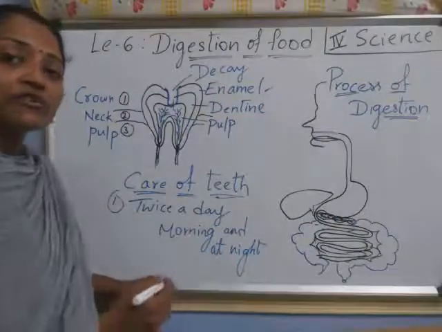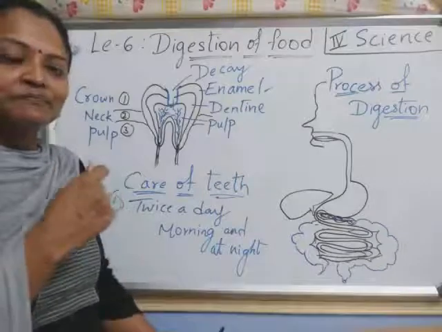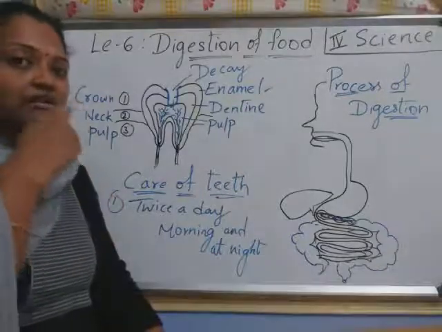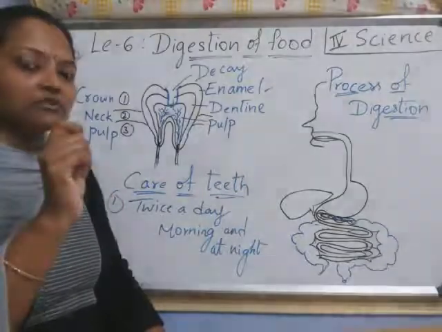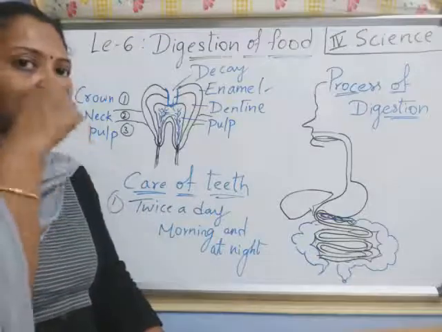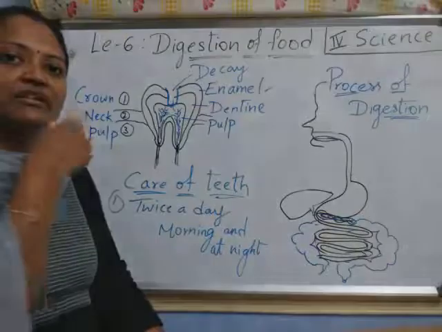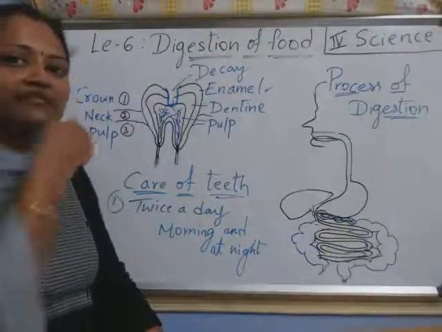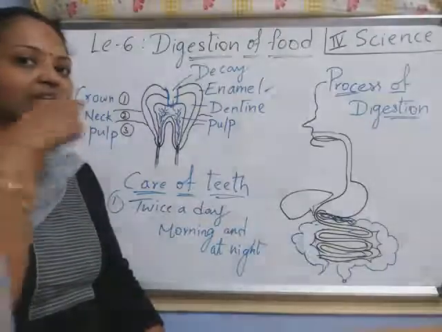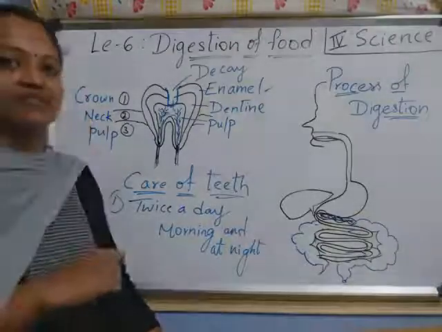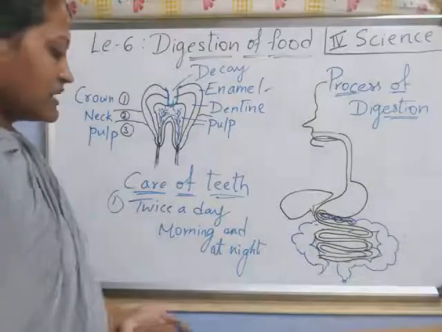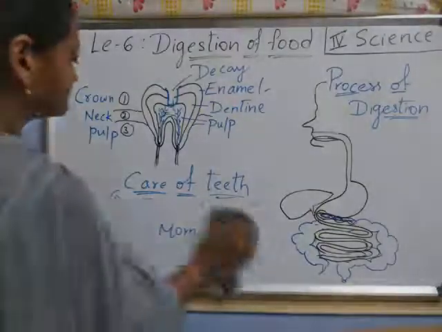And also, do you know how to brush your teeth? Just move your toothbrush up and down in a circular motion. Circular motion means round like this, okay? Up and down in a circular motion. Right, children? Next, another care.